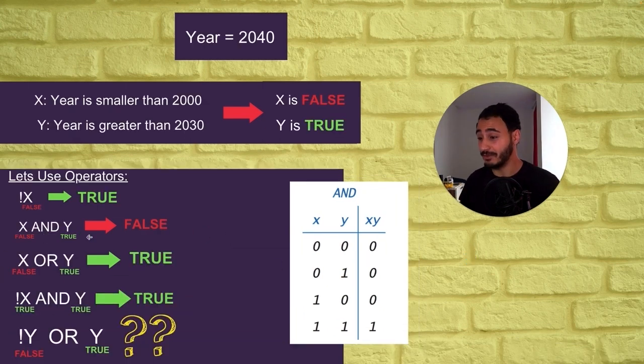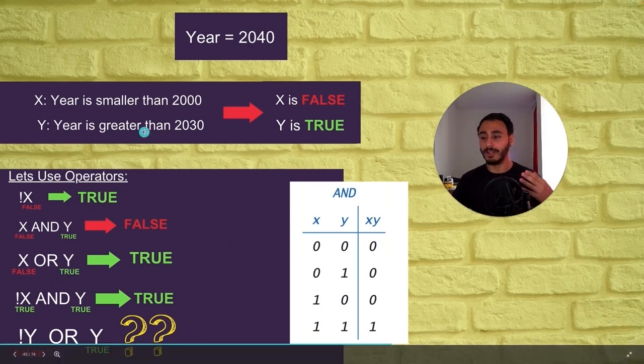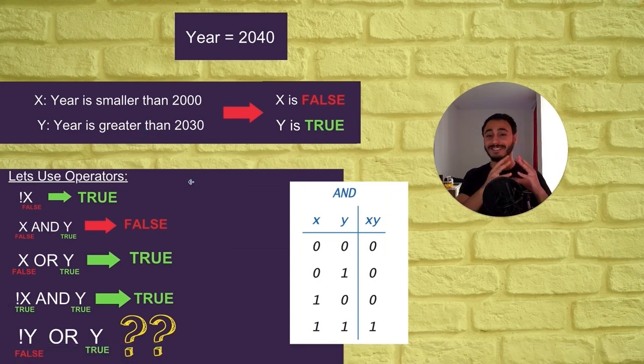Now I've got a challenge for you. This challenge is: not y or y. Keep in mind that not y is false and y is true. So what will be the value of not y or y? Write it in the comments. If you write true, then give me the reason why it's true. If you tell me false, then let me know why you think it's false. And do me this favor and understand these in depth, because you will use them as a developer.